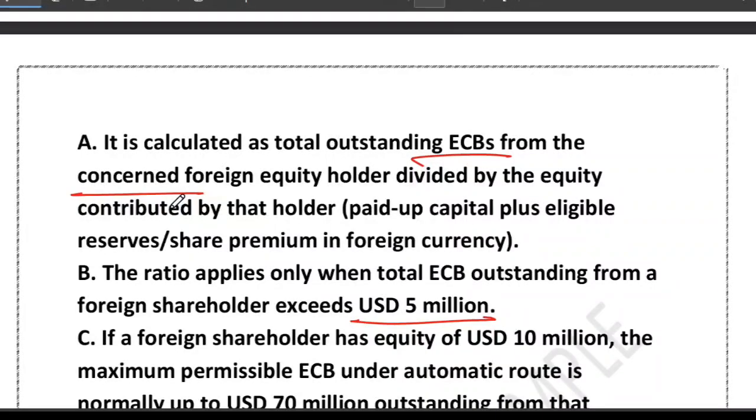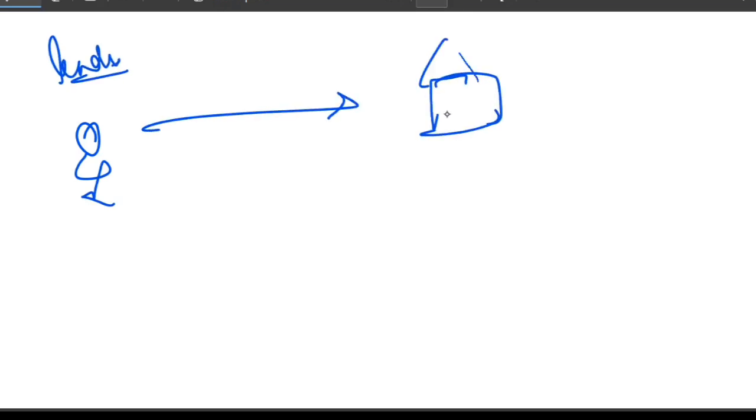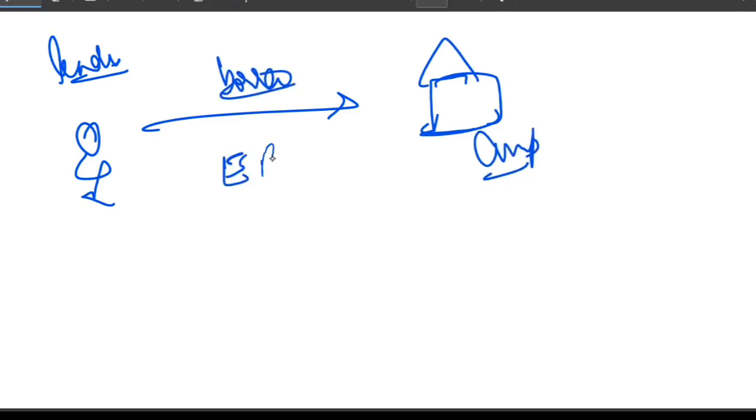Now, what is the big picture here? An Indian company can borrow money from a foreign lender. I think you know it very well. That's the role of ECB. Suppose this is a foreign lender and this is an Indian company. This company can borrow from the foreign lender under the RBI ECB rule.